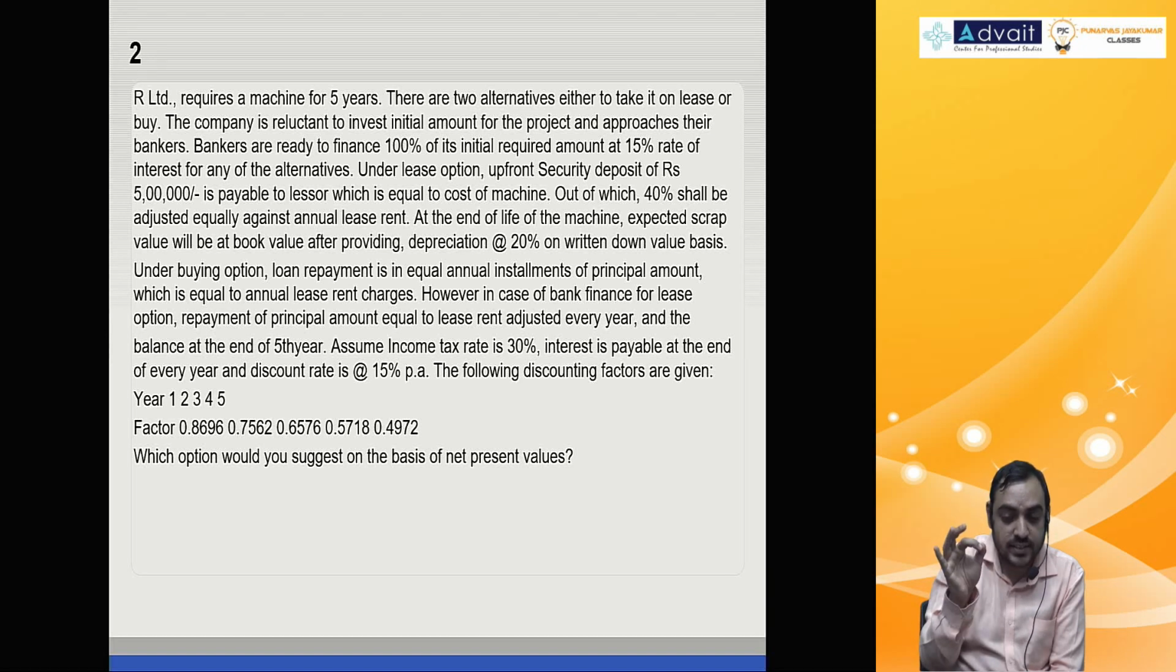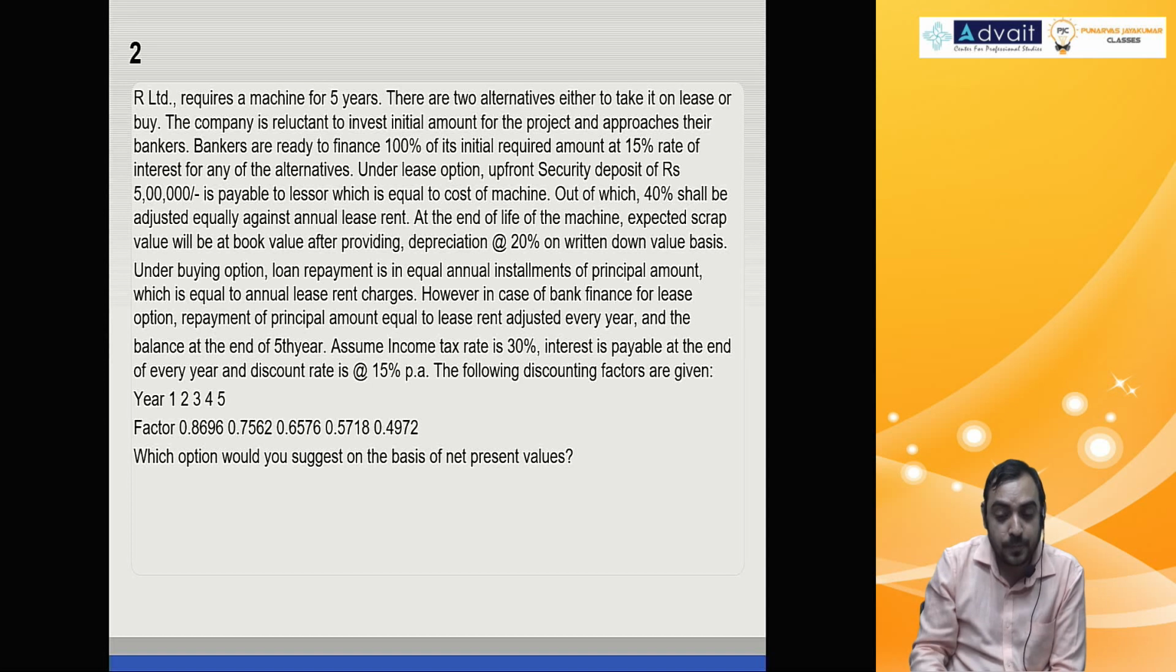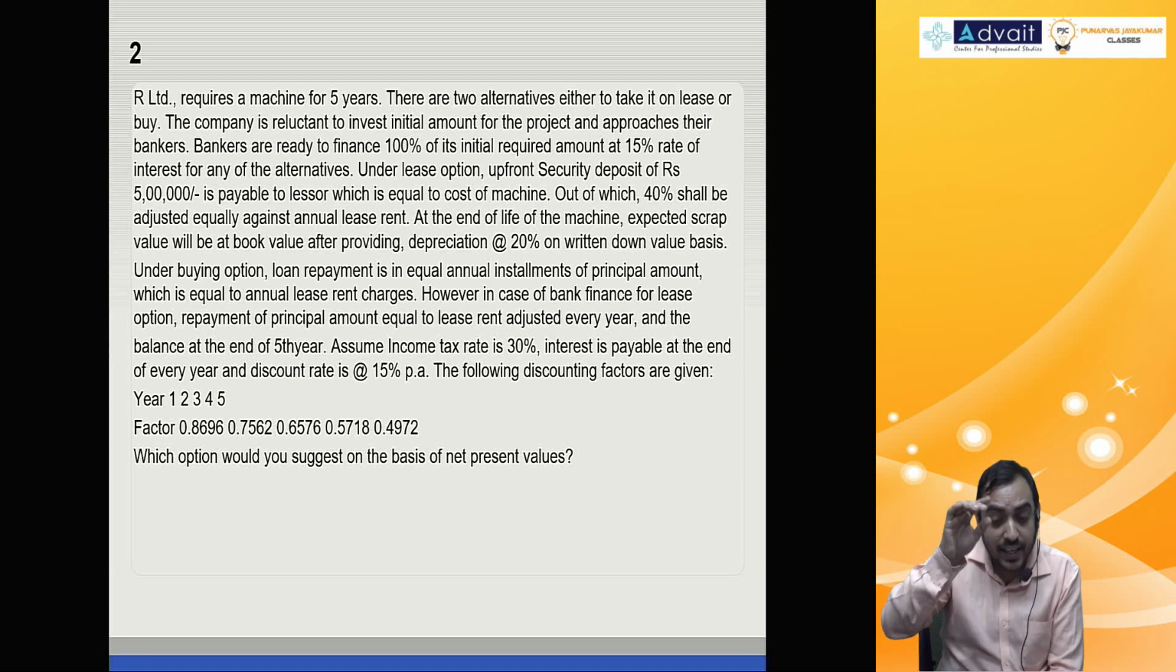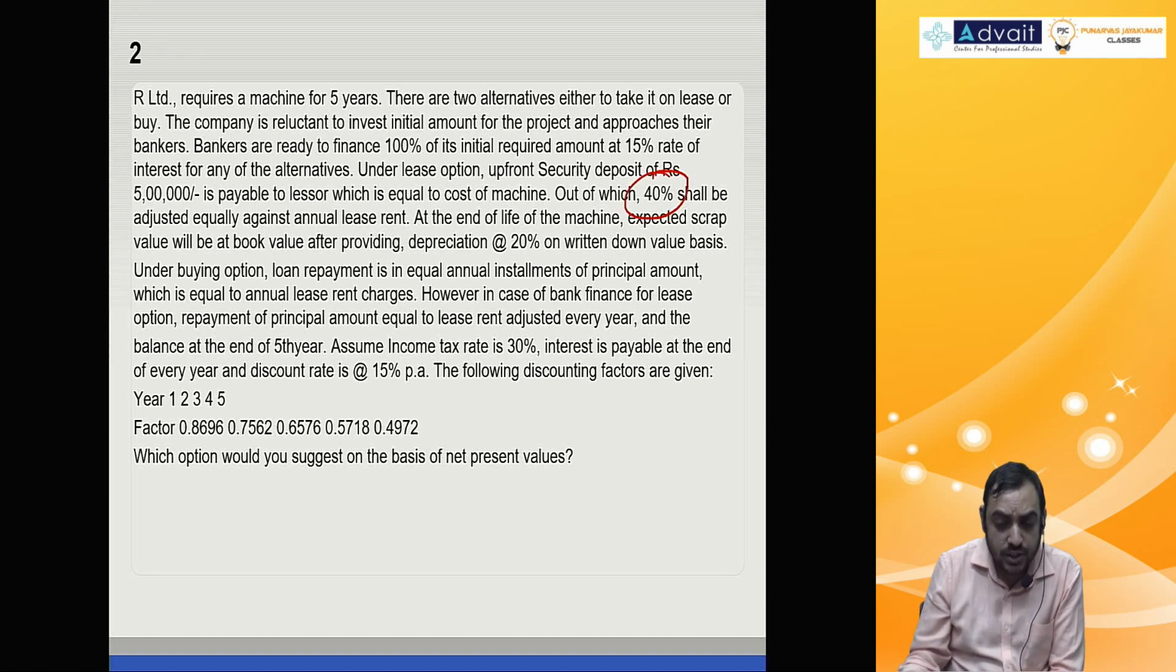It is payable to the lessor, which is equal to the cost of the machine. So 5 lakh is the cost of the machine also. Out of which, here is an interesting point, 40% shall be adjusted equally against the annual lease rent. How much is the annual lease rent? We'll come to it. 40%, how much? 40% of 5 lakh is 2 lakh.